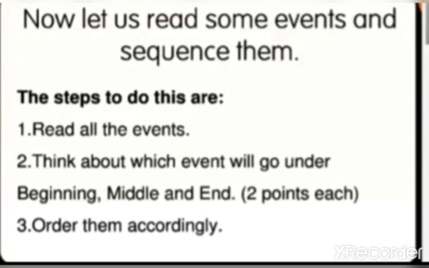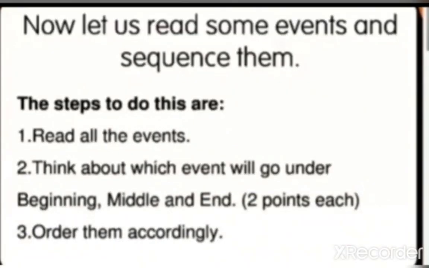The steps to do this are, first you have to read all the events. Second step is think about which event will go under beginning, middle and end. So usually we split the story into three parts, isn't it?